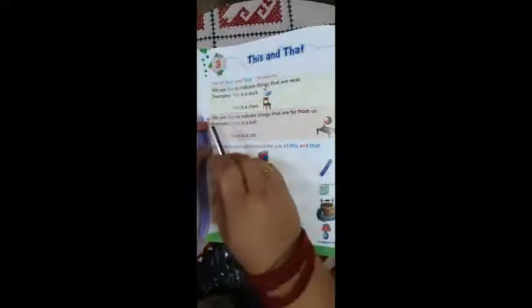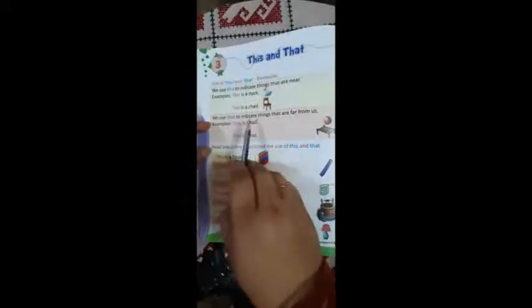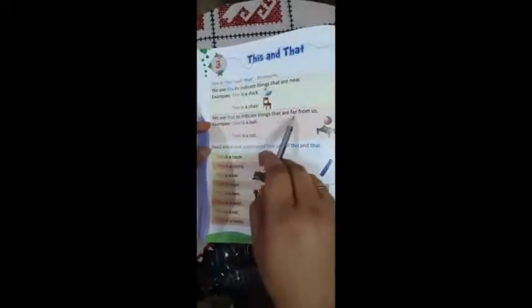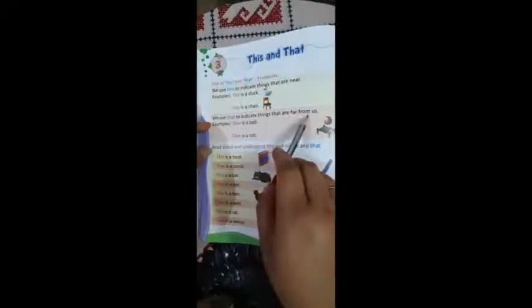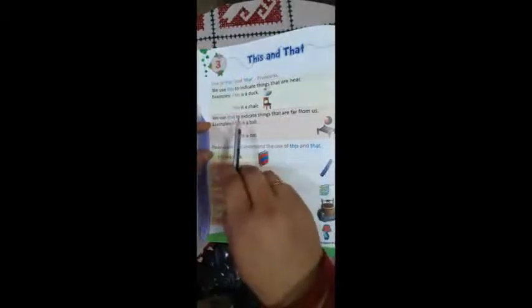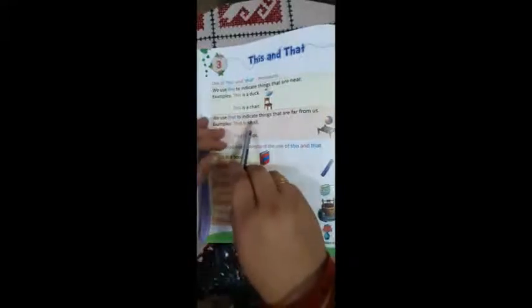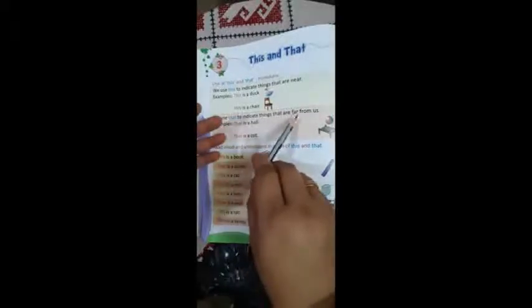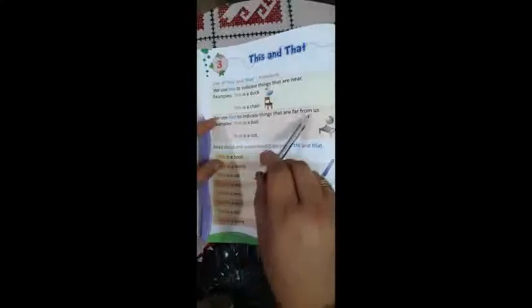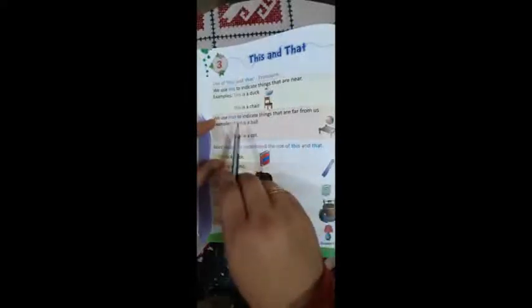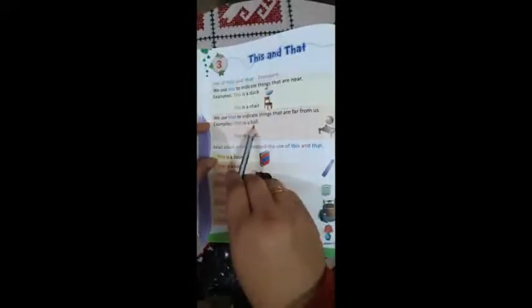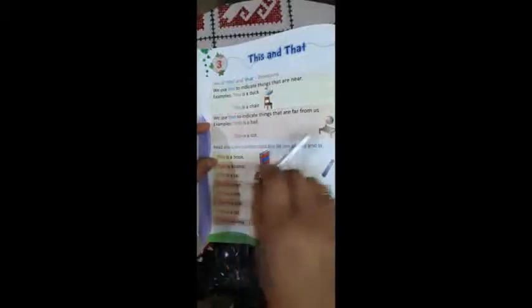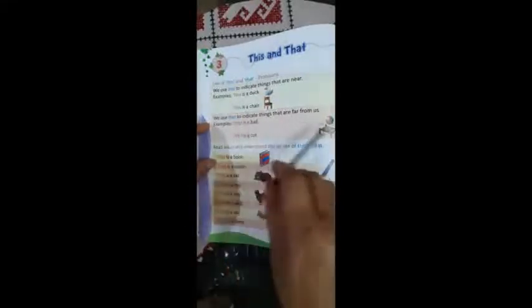Now next, we use that to indicate things that are far, FAR, far from us. ओके. It means कि जो चीज़ें हमसे दूर होती हैं, indicate मतलब दिखाने के लिए, things मतलब चीज़ें, far means दूर. ठीक है. जो चीज़ें हमसे दूर होती हैं उनको दिखाने के लिए हम that का यूज़ करते हैं. Example, that is a ball. You can see here this ball is far from this sentence. मतलब इस सेंटेंस से ये बॉल बहुत दूर है.